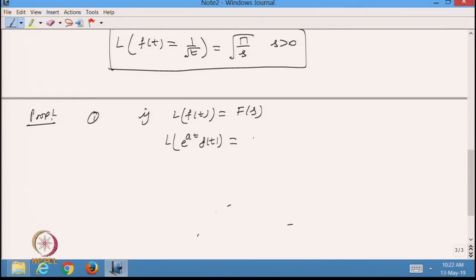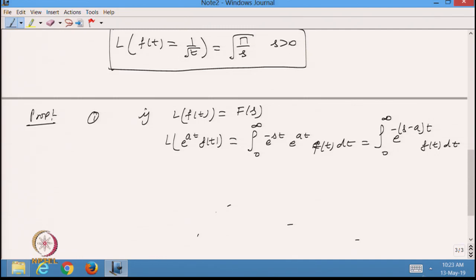Here I want to find the integration of e raised to power minus s t, e raised to a t, f t dt, which can further be written as e raised to minus s minus a t f t.